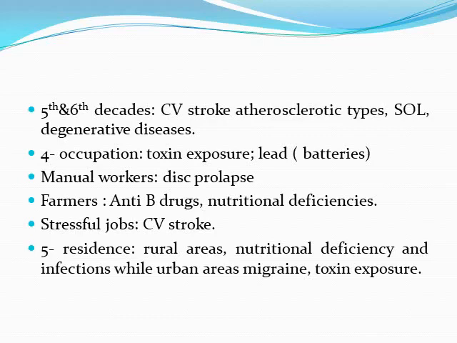We ask about occupation with hazard of toxin exposure, like lead in battery industries, manual workers with more liability to disc prolapse, farmers with antibilharzial drugs, nutritional deficiencies, and stressful occupations carry the risk of cerebrovascular stroke. Ask also about residence. Rural areas carry the risk of nutritional deficiencies and infection, while living in urban areas carries more risk of migraine and toxin exposure.